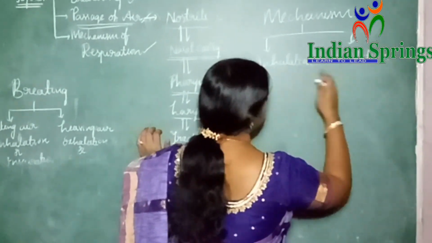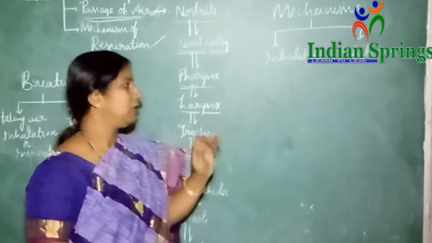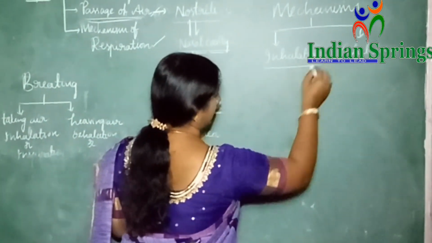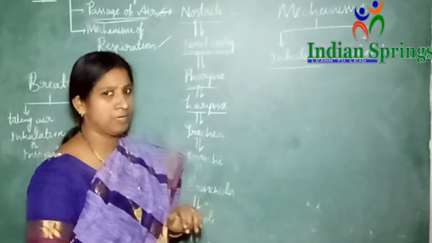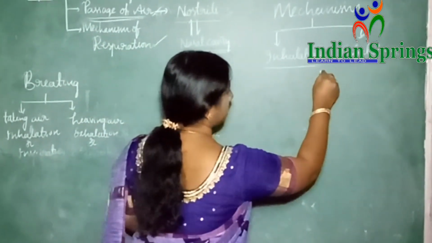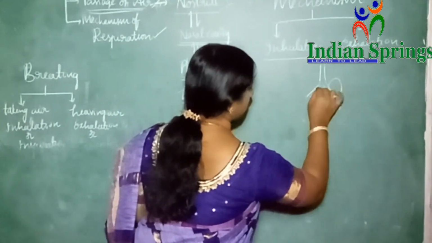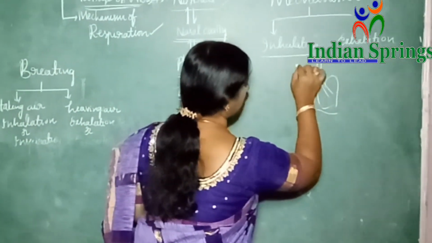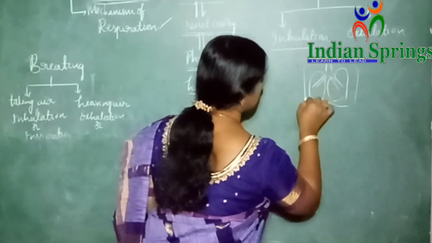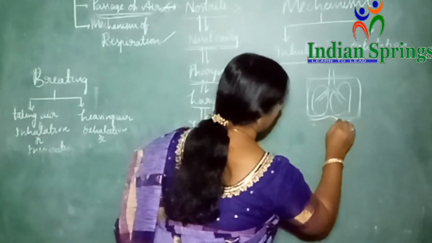So in either inhalation or exhalation, the chest wall and diaphragm play a very important role. During inhalation, while we are taking air into the body, what actually happens, we'll discuss now. Actually, lungs are like this. At the bottom we have the diaphragm, and this whole part we can call the chest cavity.